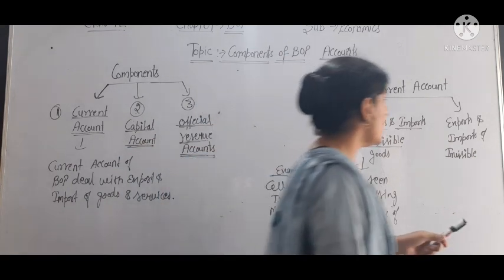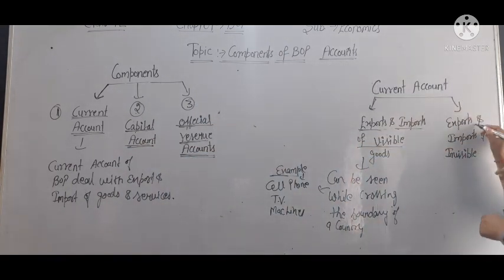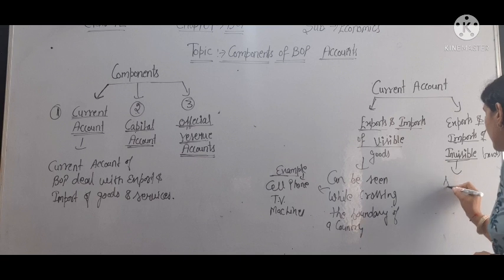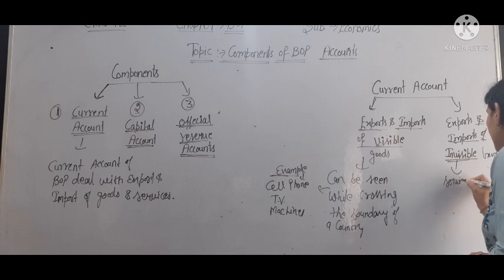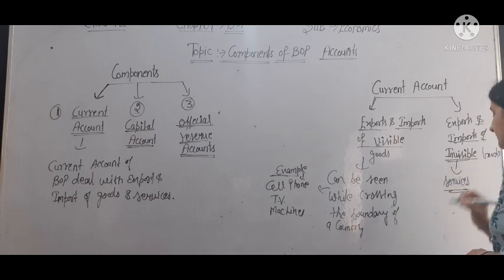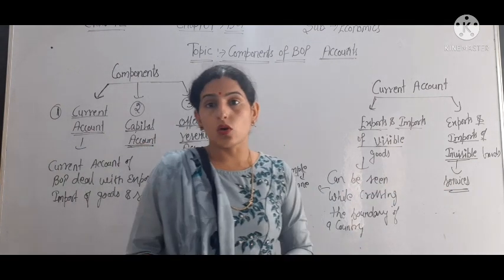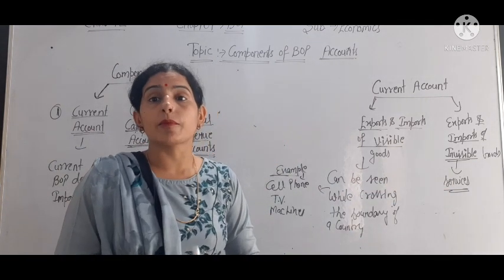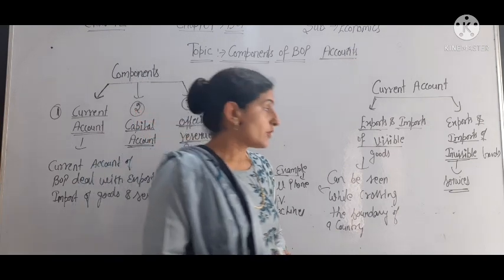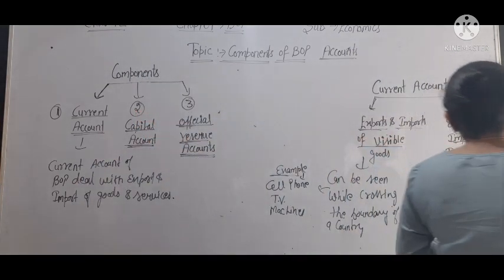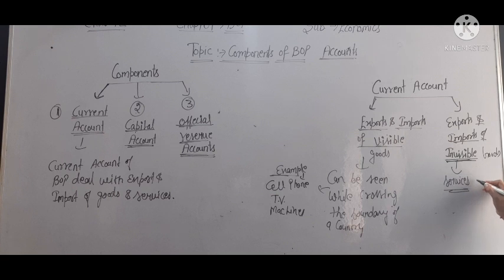Then we have export and import of invisible goods. Invisible goods also mean services. So invisible goods are also called services, export and import of services, for example, insurance services.